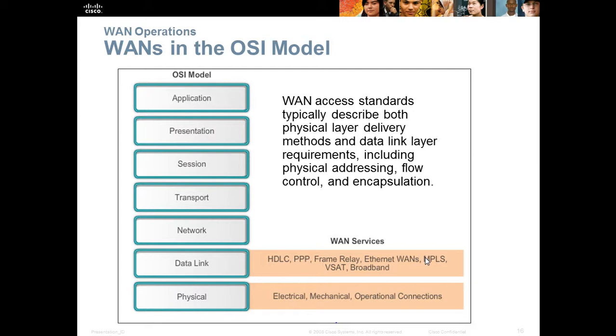WAN access standards typically describe both physical layer delivery methods and data link layer requirements, which include physical addressing, flow control, and encapsulation. At the physical layer, the electrical, mechanical, and operational connections are made, and different WAN services operate at the data link layer, such as HDLC, PPP, Frame Relay, Ethernet WAN, Multiprotocol Label Switching, VSAT, and broadband.